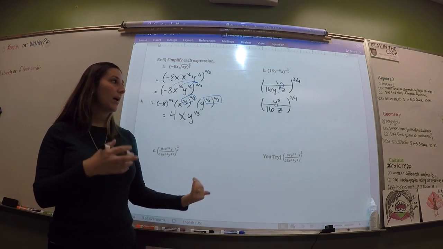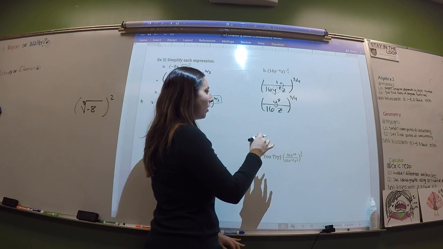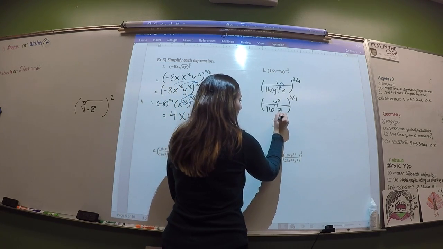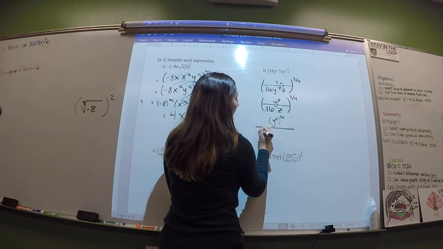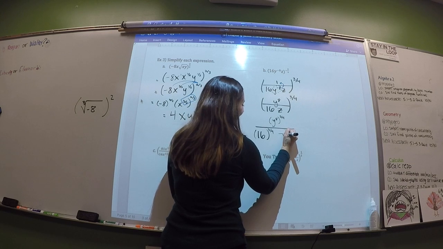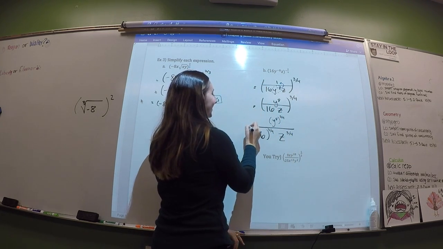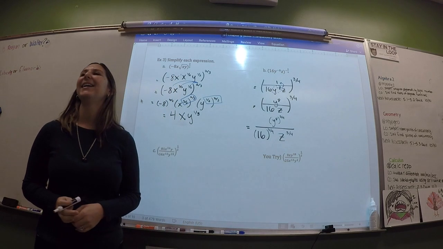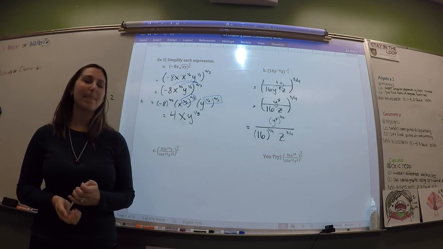Alright, so now we'll do everything to the 3/4 power. You don't have to write this step out if you don't want to, I'm just showing you. Do you have to do that line, the fraction bar? It has to be there. You can skip it and you'll get it wrong.